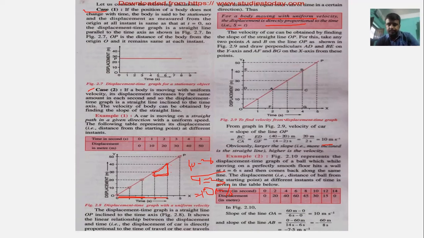Obviously, the larger the slope, the higher the velocity. If the slope is higher, then the velocity will be more. If the slope is lowest, the velocity will be less. Okay, here is another example.